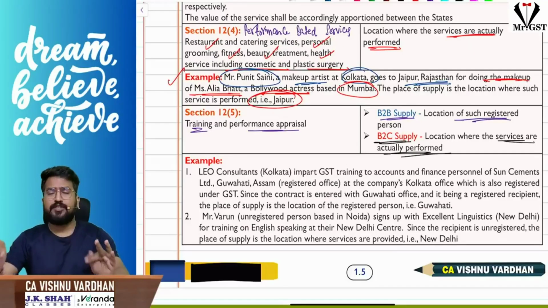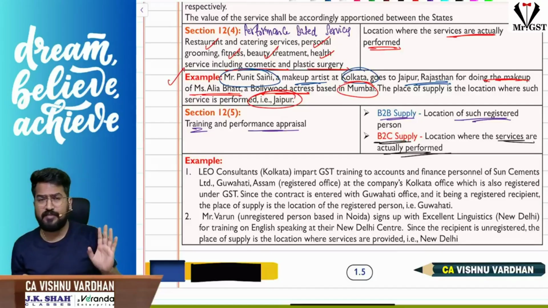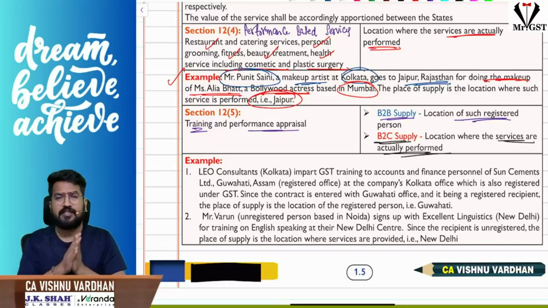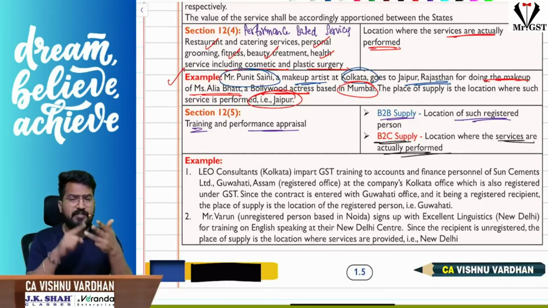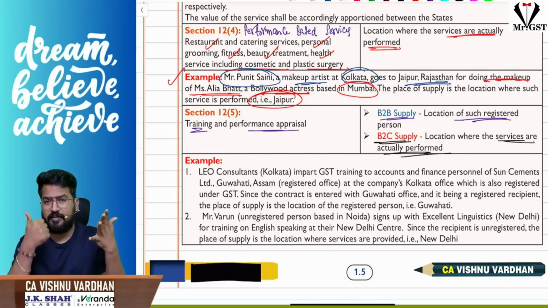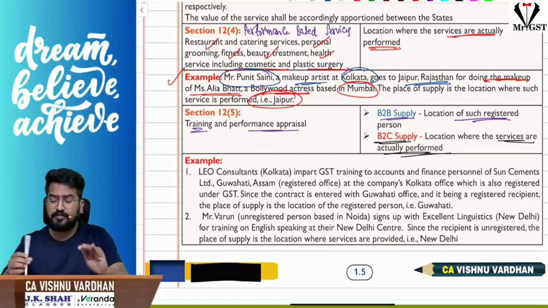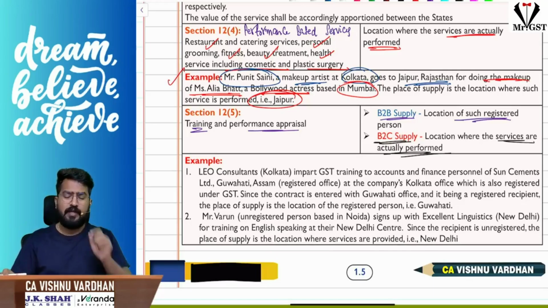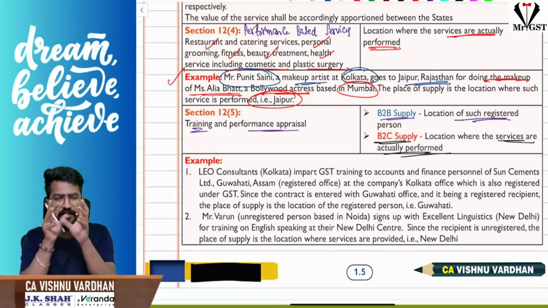Section 12 subsection 4 is all about some performance based services. Please understand 12 subsection 4, they have specifically mentioned certain services here: restaurant services, catering services, beauty treatment services, personal grooming services, fitness services, and cosmetic and plastic surgery services. If these services are performed, then the place of supply will be where they are actually performed. Only these services are covered. It is not something general, it is specific.